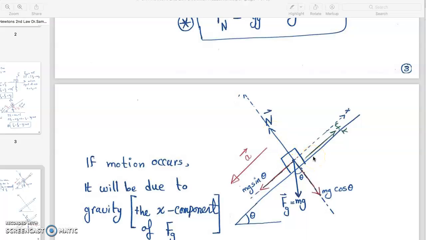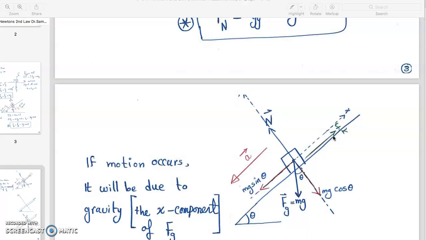There is a third thing that will never change. It is the friction force. If the problem mentions that there is a friction force, it will always be against the direction of motion. So wherever the object is moving, the friction force will be against the direction of motion.